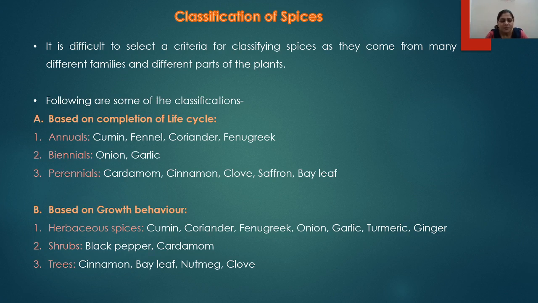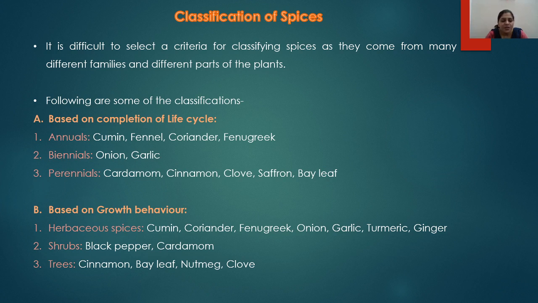Biennials are the plants which require two seasons to complete their life cycle. Examples include onion and the garlic. Perennials are the plants which continue their life cycle for many years. Examples include cardamom, cinnamon, clove, saffron, and the bay leaf.